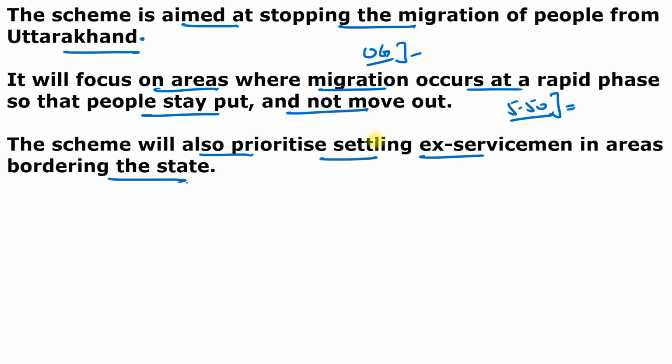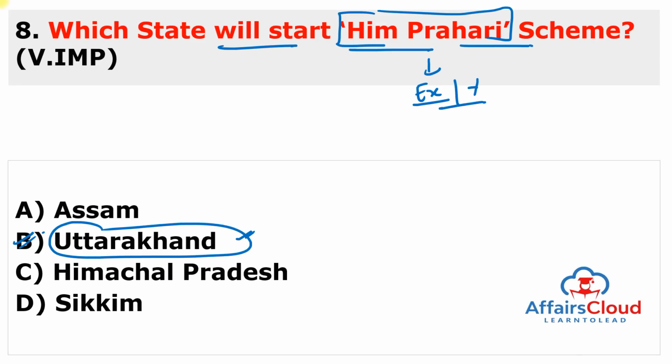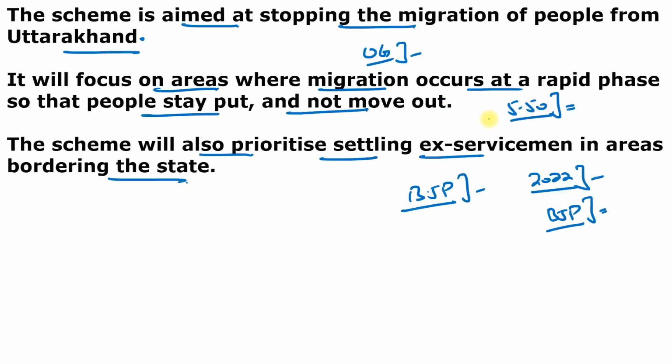And Him Prahari scheme was announced by Bharatiya Janata Party in Uttarakhand unit in 2022 election manifesto. And after 2022 elections, BJP again formed the government, so they are basically fulfilling the promise. So remember, this is the scheme which is known as Him Prahari, and this is specially for the ex-servicemen and for the youngsters. And the estimated cost of this scheme is almost 5.50 crore rupees, and the scheme's main aim is stopping the migration of the people from Uttarakhand. So you have to just remember these data.